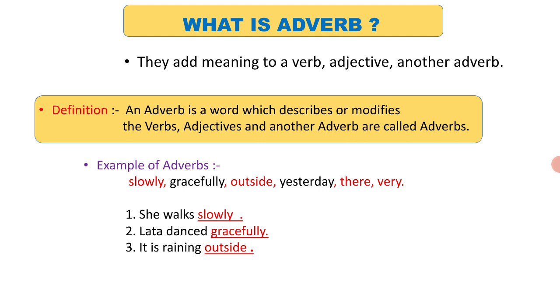Now you should remember that an adverb just describes or adds more meaning to the sentence. It just adds additional information in a sentence.